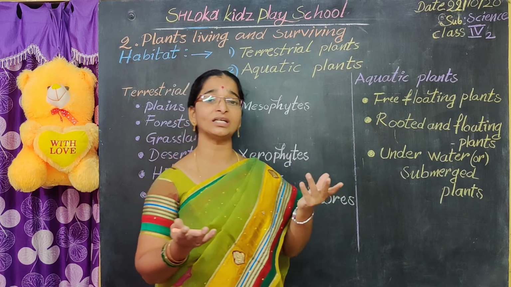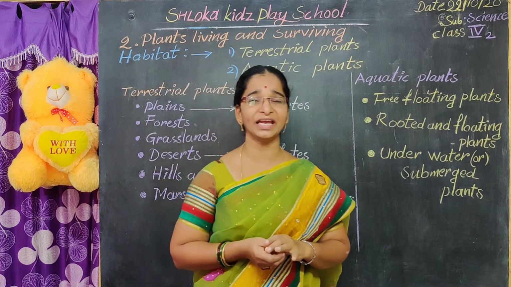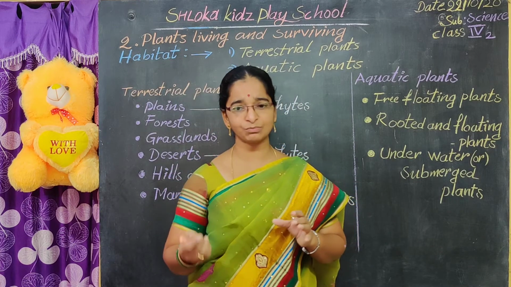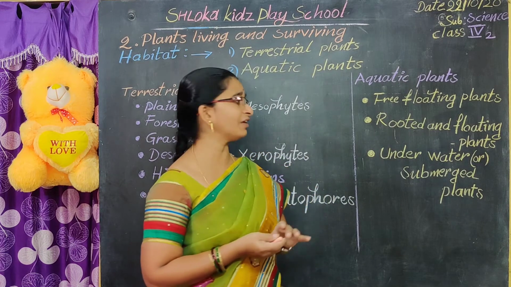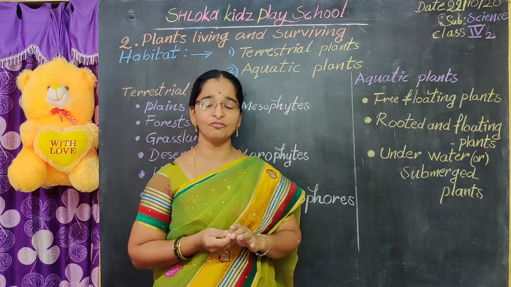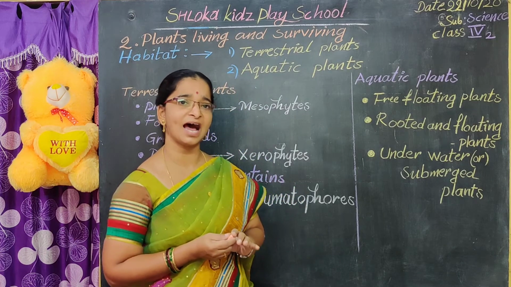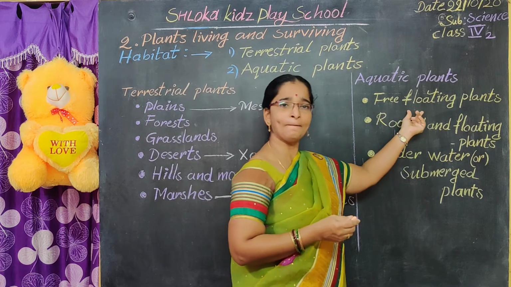Why do they float freely in the water? Because they have very little weight and they are very small in size. What are the examples of free floating plants? Lemna, Wolffia, Pistia, and water hyacinth are the examples of free floating plants.